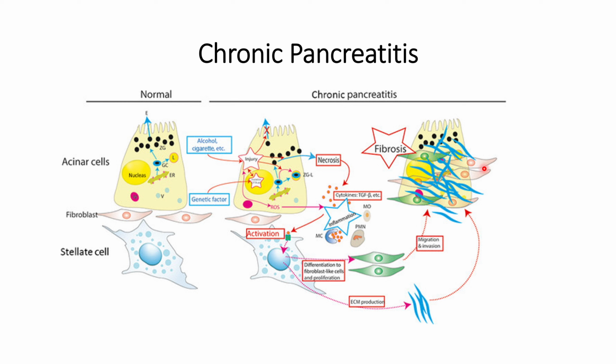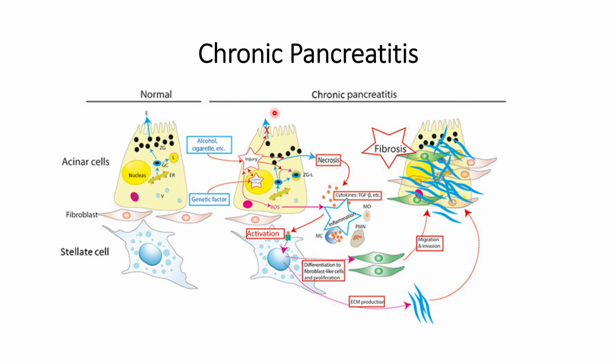These activated stellate cells will also produce ECM that helps create a fibrotic environment near the injured acinar cells, and this will prevent enzyme release in the pancreas.